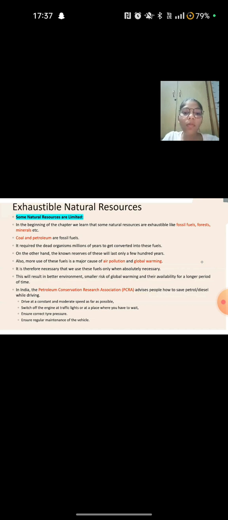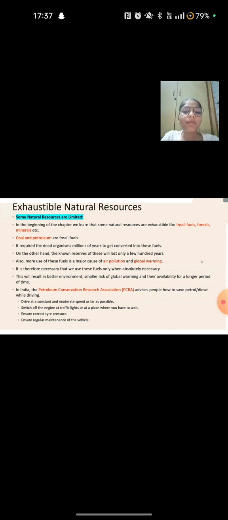Also, more use of these fuels is a major cause of air pollution and global warming. It is therefore necessary that we use these fuels only when absolutely necessary. This will result in a better environment, smaller risk of global warming and their availability for a longer period of time.